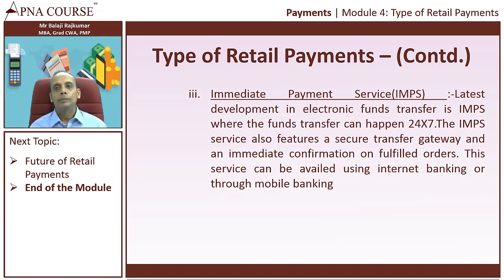The third type of payment system is the immediate payment system, which is called IMS. So that is the latest development. Here the funds transfer can happen 24/7. So initially the bank was giving check facility, then they gave funds transfer facility, electronic funds transfer, and then NEFT was happening in batches, and then RTGS is where it will happen instantly, but the customer wants the next solution. I want the funds to be transferred instantly, 24/7. Irrespective of the clearing house timings or the batch timings, I want the transfer to happen 24/7. So IMS facilitates that transfer.